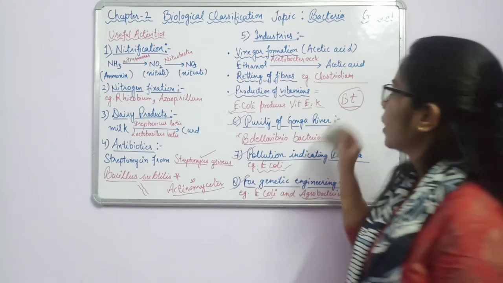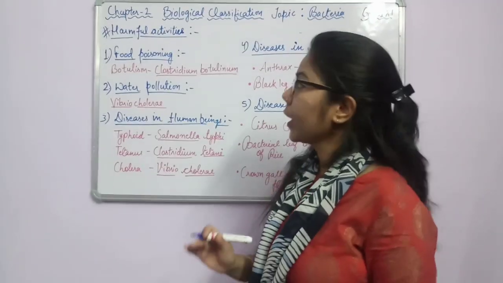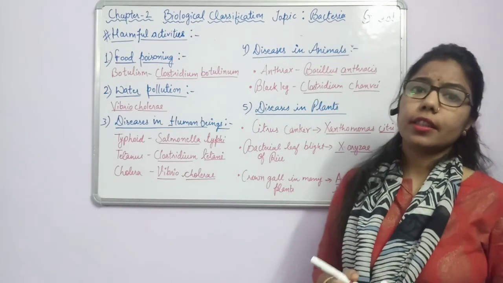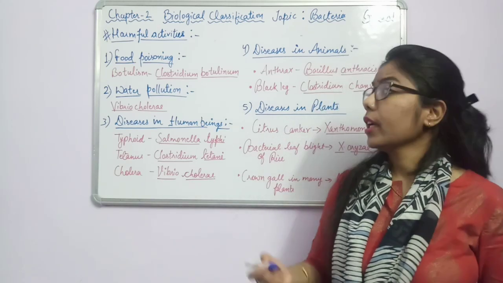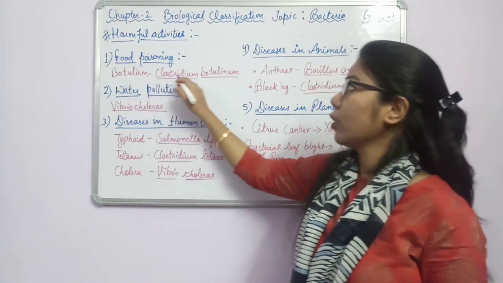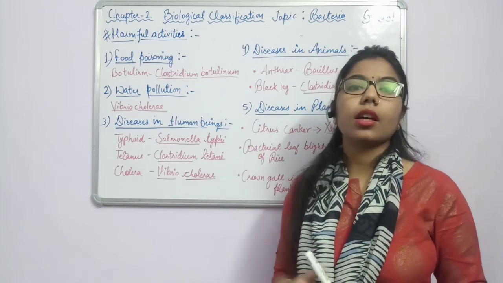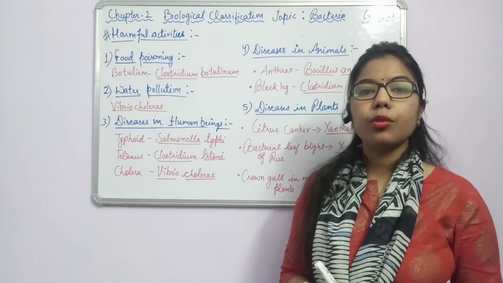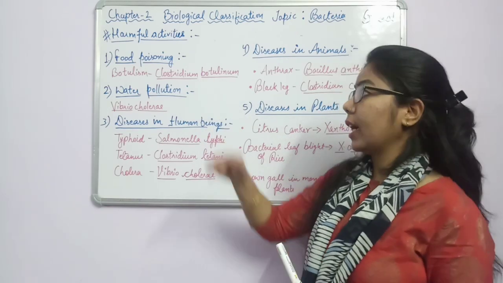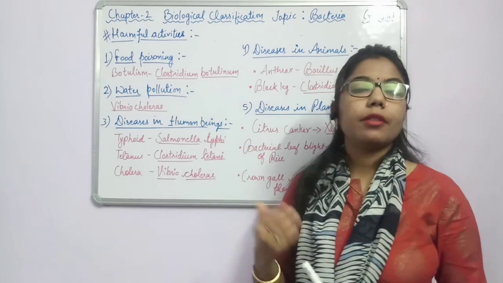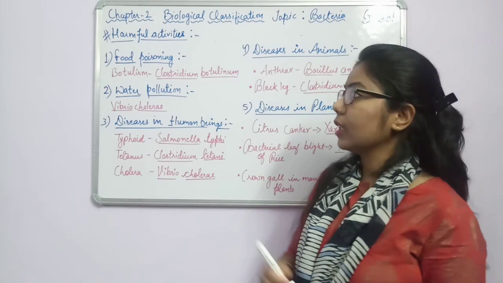Now we will start with the other one, the harmful activities. Okay, so there are some disadvantages of these bacteria. The first one which I mentioned here is food poisoning. The example is Clostridium botulinum. What happens with this bacteria? You can see this example in canned food. In canned food, if it is kept for several days, there may be a chance that it can be affected by this bacteria and it will cause food poisoning, and due to this there will be disease in the body.